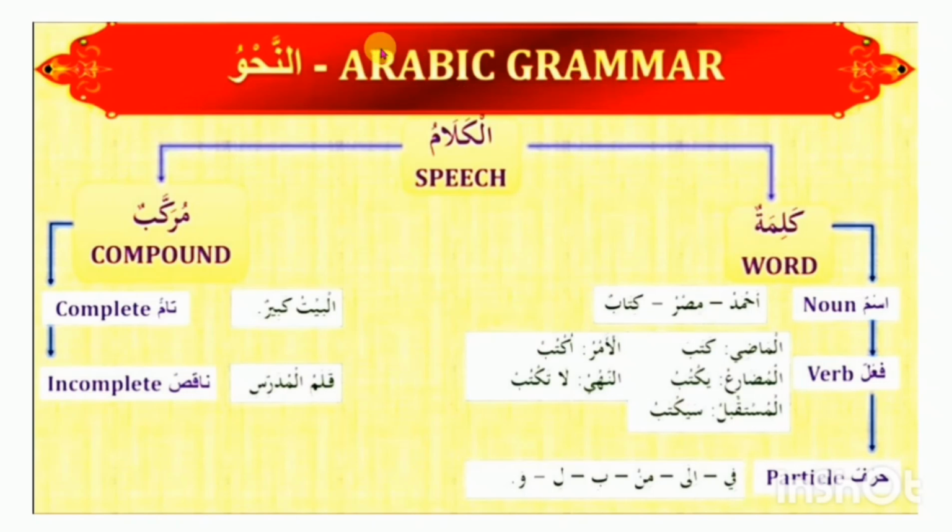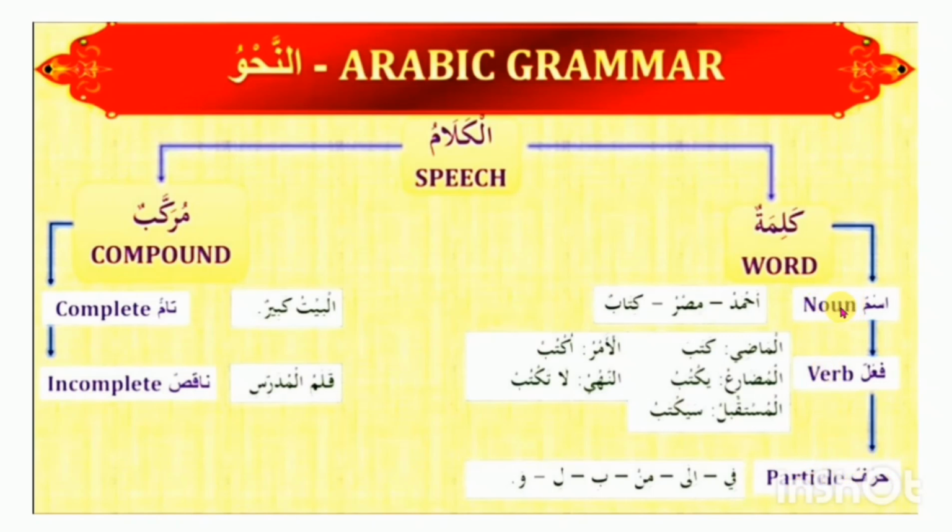Arabic grammar. First topic is an-nahu. We know that in Arabic grammar al-kalam has two parts. First is kalima. Kalima means word, and second is murakkab. Murakkab means compound. Kalima also has three components. First is noun, second is verb, and third is particle. Noun in Arabic language is isim, verb is fi'l, and particle is harf.